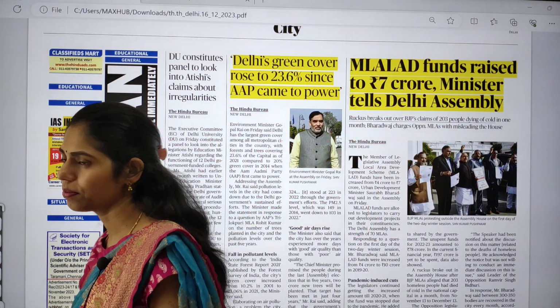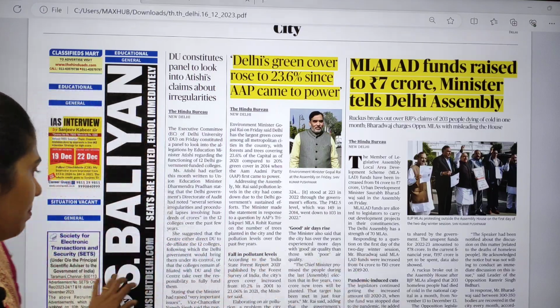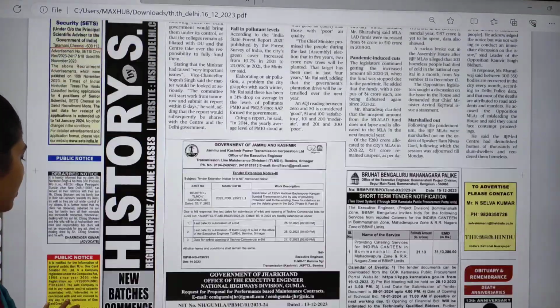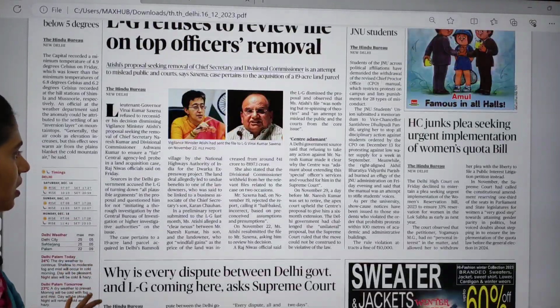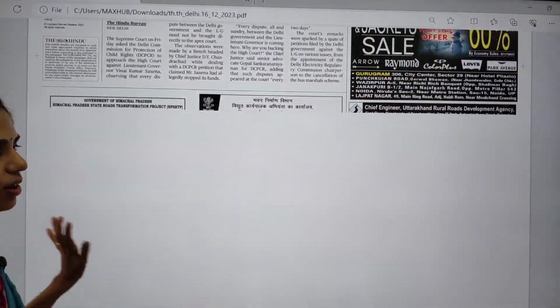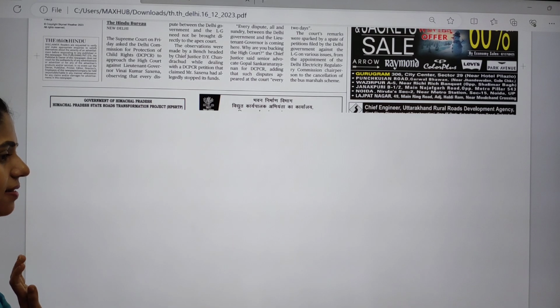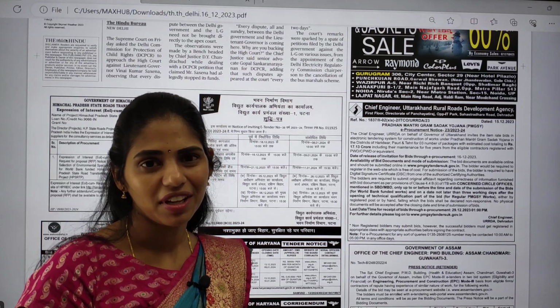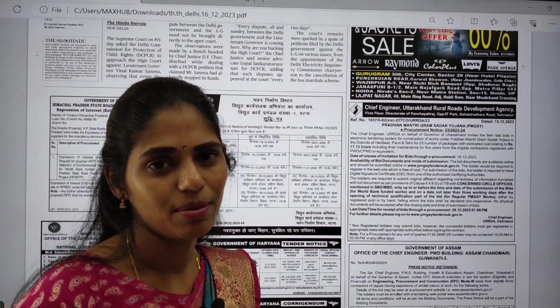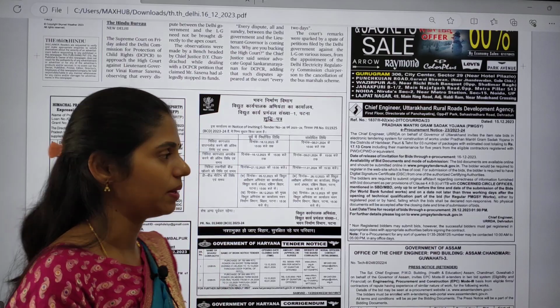Okay, so these are the two important articles from this page. Most of the articles from now onwards are political articles, so there is no need of reading political articles. I found very few important articles from our examination point of view in today's newspaper.